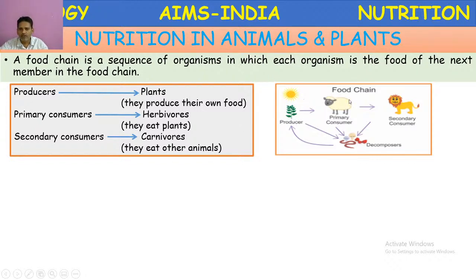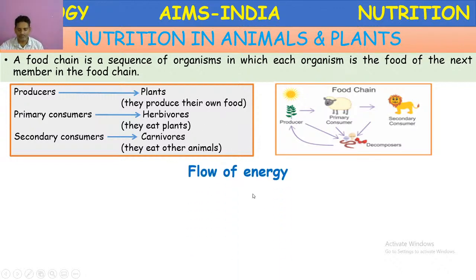So here, the simplest food chain is given. Producers are the beginning. They prepare their own food by using sunlight. Then they are eaten by primary consumers, goat or sheep. Then it is eaten by the secondary consumer, here lion. Whatever may be, every food chain ends with decomposers. All producers and consumers, after their death, decomposers feed on them.